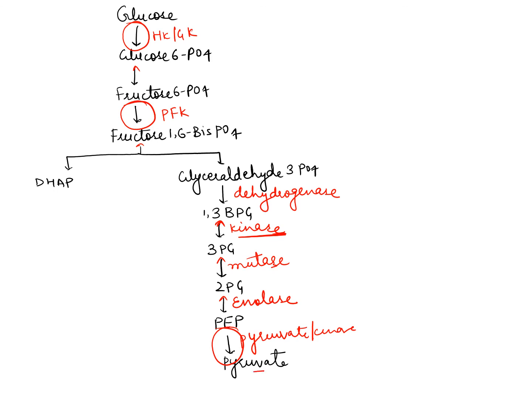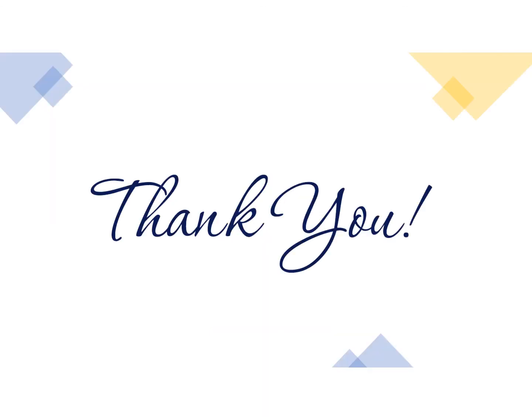So in glycolysis there are 3 steps which are irreversible. These steps are the regulatory steps of glycolysis. We will discuss in detail, and in the next lecture we will discuss the energetics, the regulation, and the conversion of pyruvate to lactate in anaerobic condition. Thank you for watching.